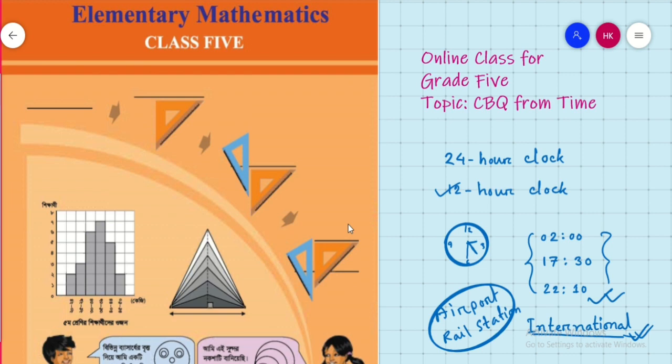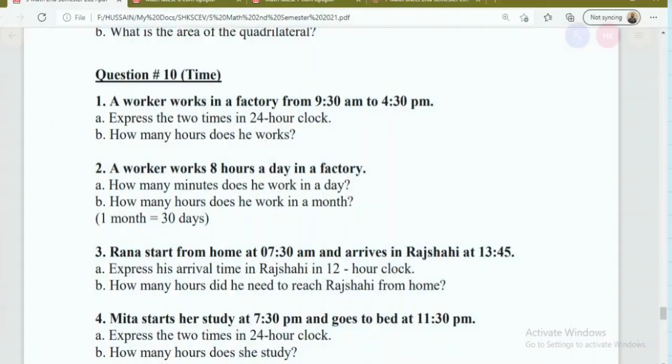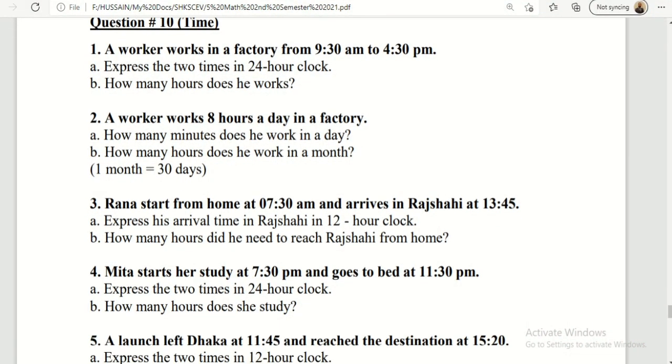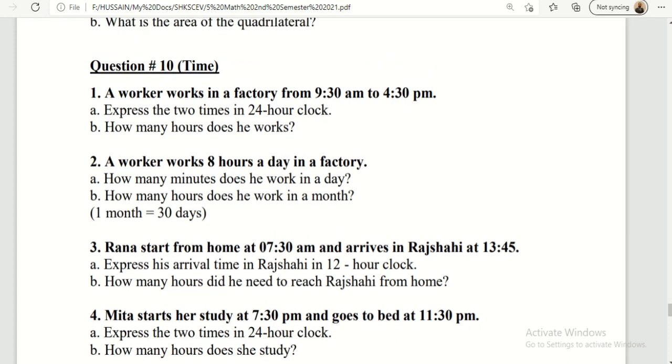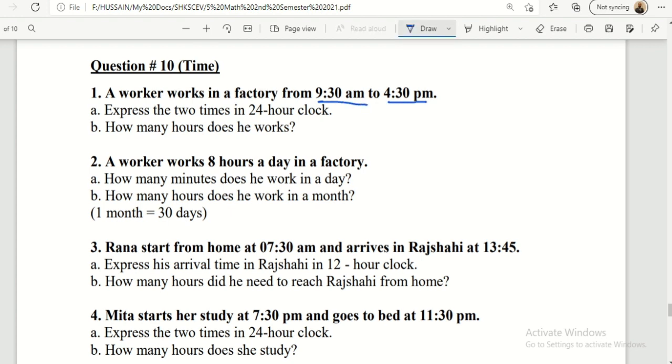So let's begin. We will learn some creative question or competency based question including this type of time. All right, now you can see the question from your math sheet. Question number 1: a worker works in a factory from 9:30 a.m. to 4:30 p.m. Here, express the two times in 24-hour clock. And question number B asks, how many hours does he work?